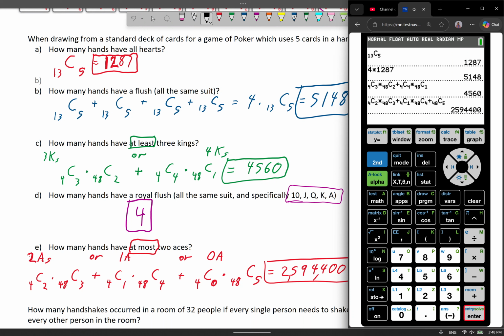So if you're curious, it would look like this. That number there is the total number of hands. So turns out actually that many hands will have an ace in it. You're pretty likely to have at least 1 ace when at most 2 aces.